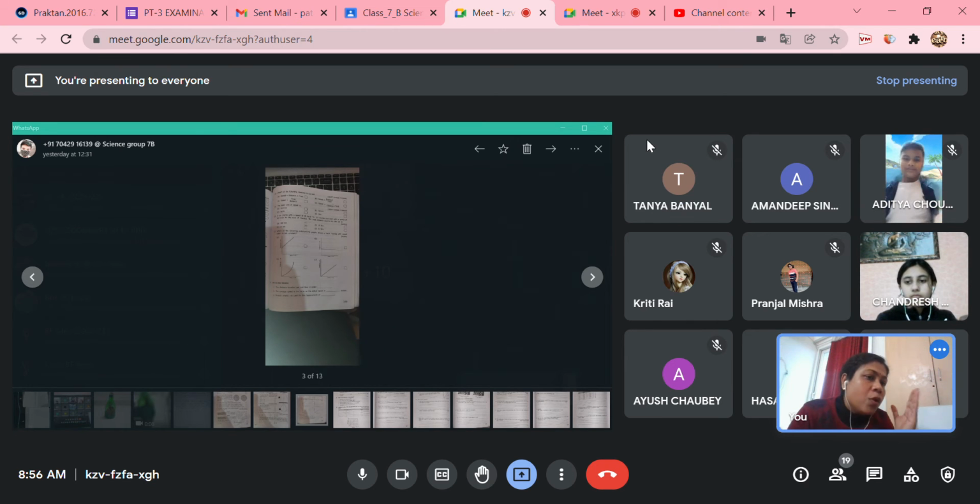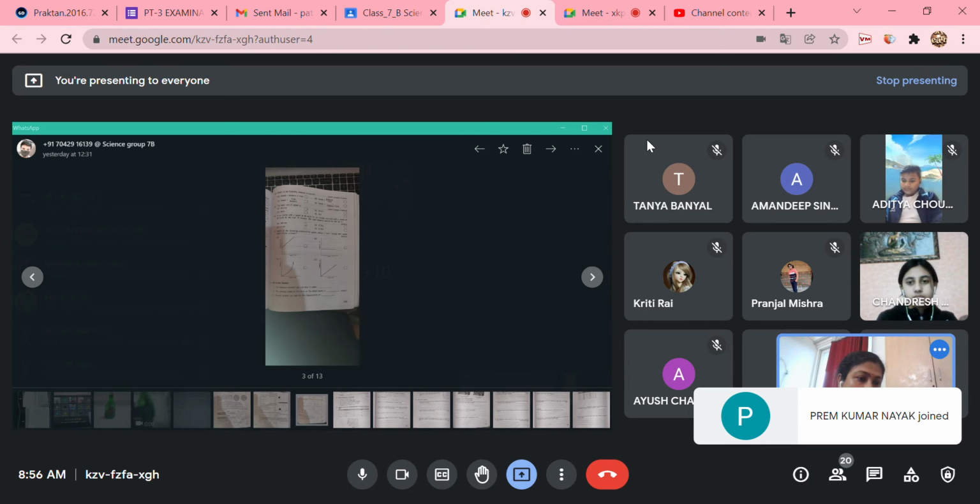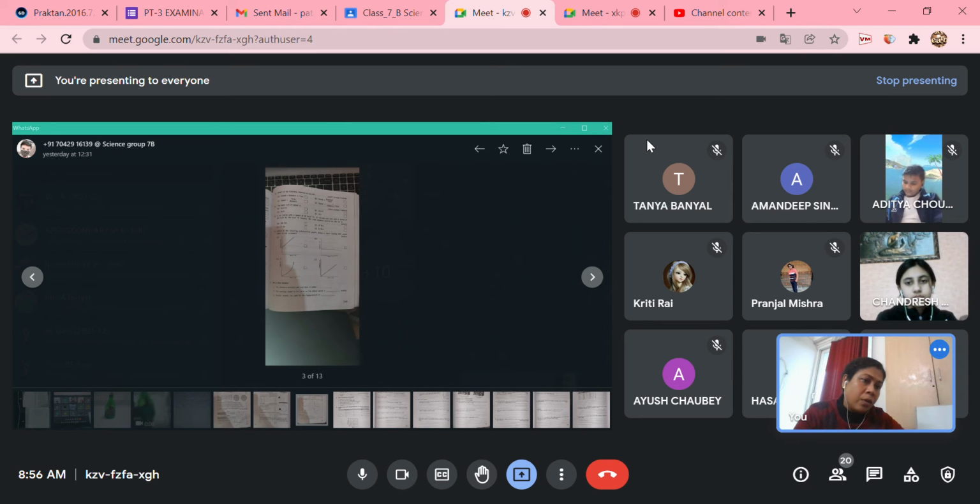Next time, if your school is opening, please bring a graph paper. Okay, and I think you are having graph paper at home. Yes, ma'am. All these equations that we solved yesterday, those 2 equations are having the same uniform motion graph, right? They are having the same uniform motion, same speed. So you can do all these on the graph so that you will be able to understand it much more properly. Okay, ma'am.